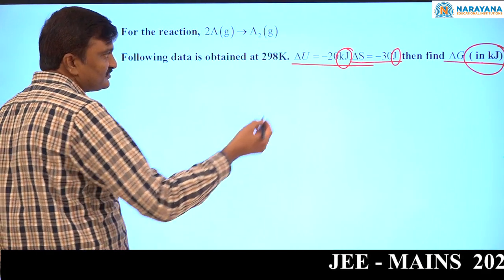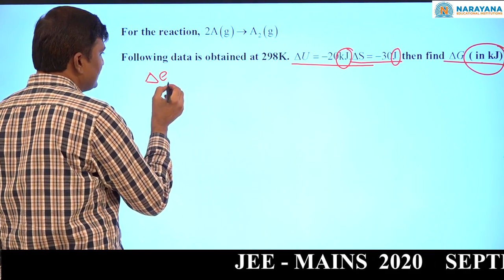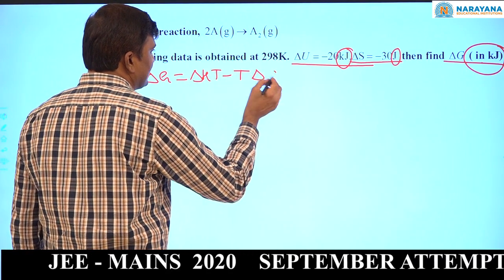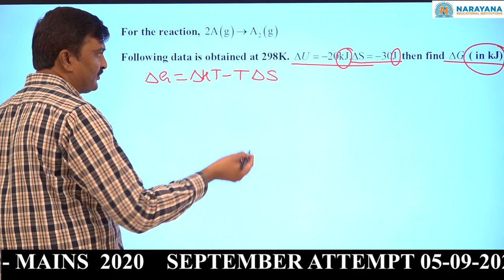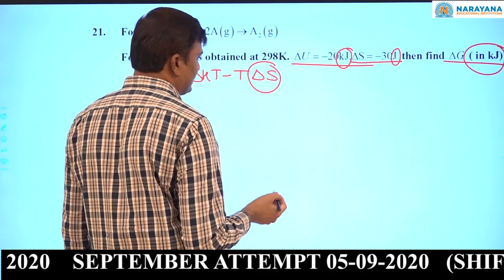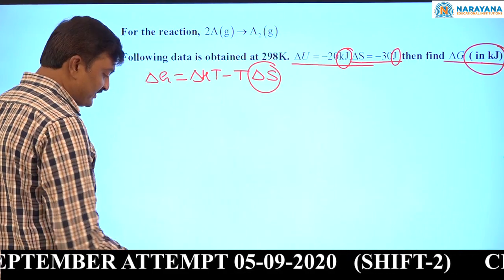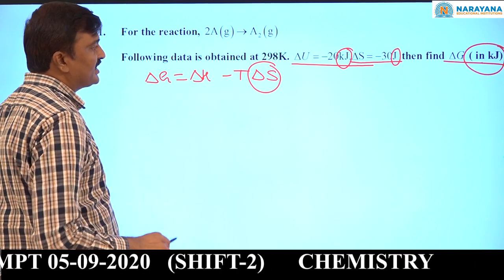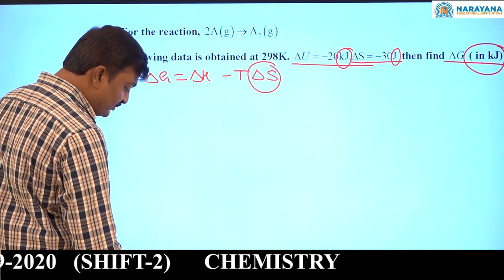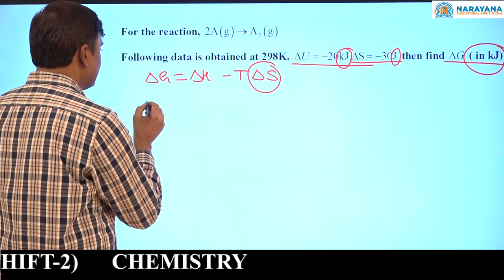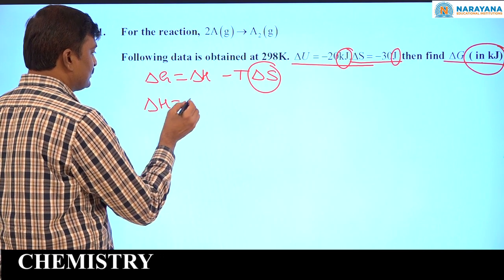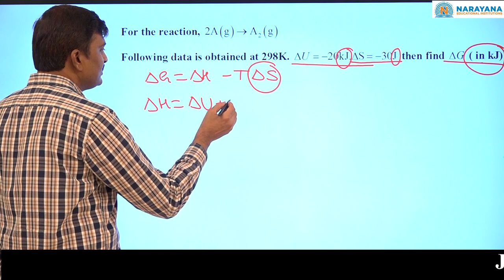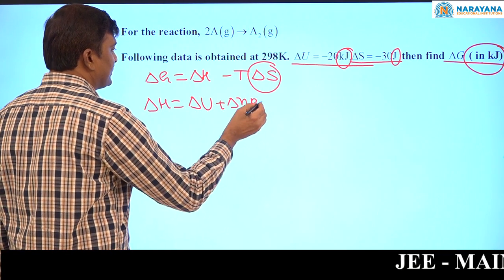Now see, delta G equal to delta H minus T delta S. This is simple, all of you know. Delta S is given, delta H is not given. That delta H value we have to calculate. Delta H equal to delta U, or you can call it delta E, plus delta n RT.